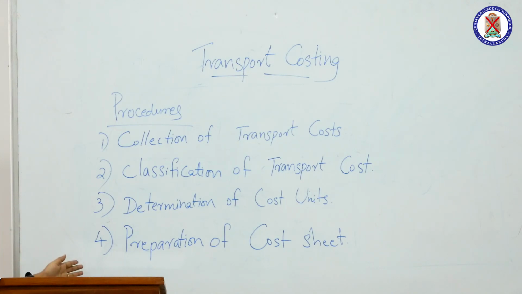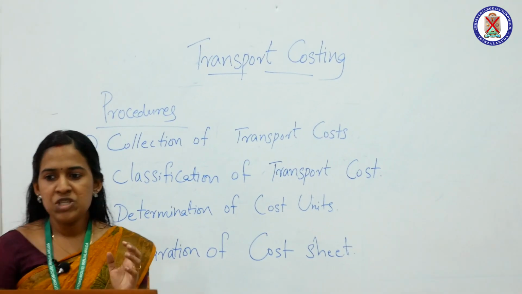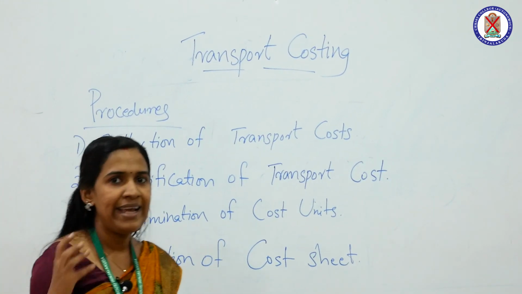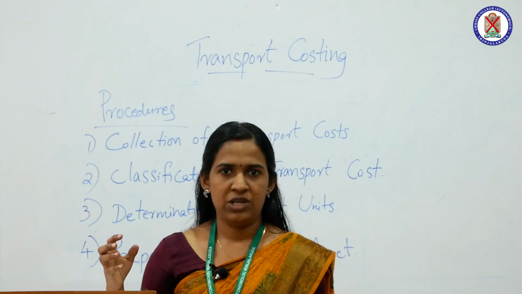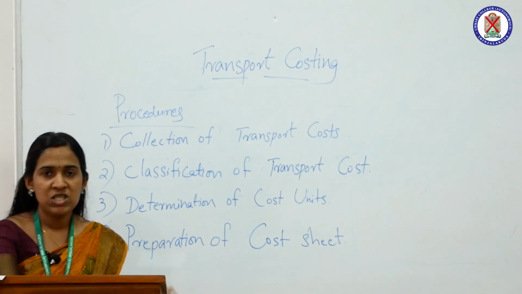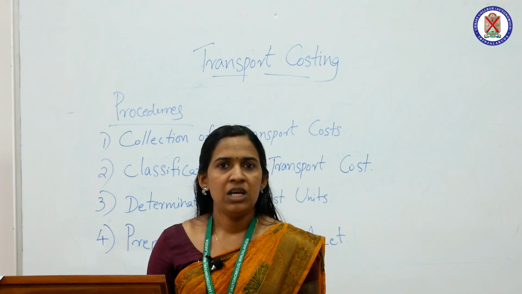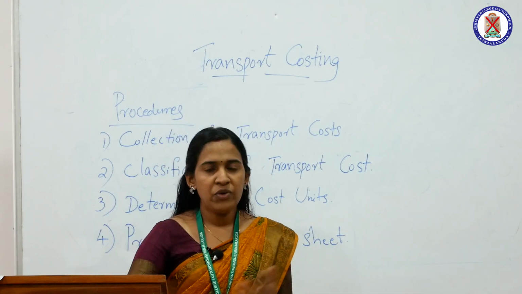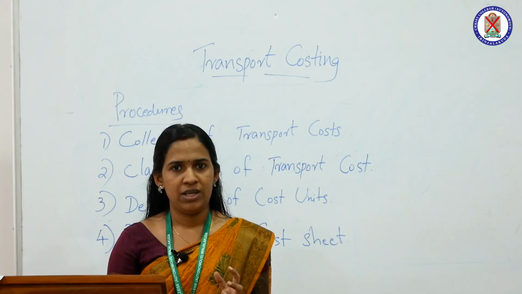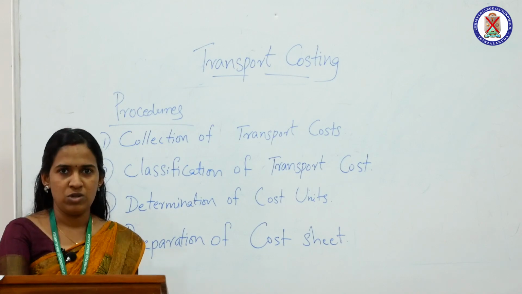The main four procedures of transport costing. First one is collection of transport cost. Collection of transport cost means collecting all those costs which are related to running the organization or running the vehicle. The examples are costs like license fee, tax and insurance of vehicle, wages to driver, fuel expenses. All the expenses which are related to transport companies are pooled together. That is the main function of the procedure of collection of transport cost.